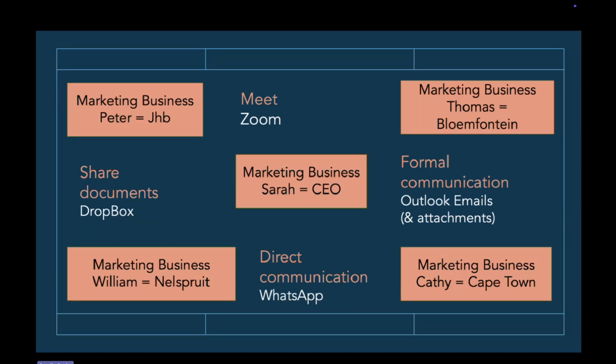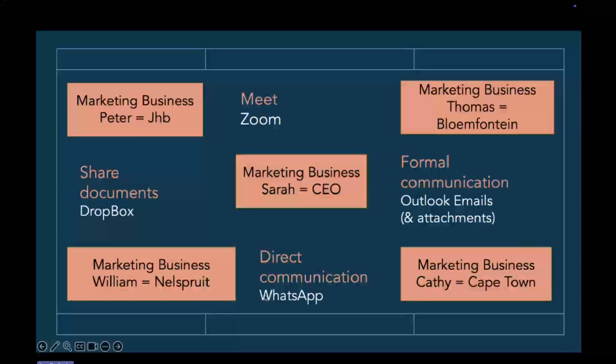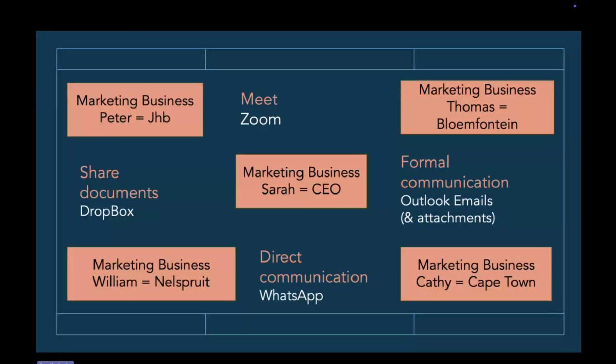So what if you can have a team, the business name in Microsoft Teams, where you can do all of this at the same time, apart, of course, from emails, that is a formal communication. Because you can chat with one another instead of on WhatsApp. You can meet in Teams. You can share documents in OneDrive. So it's all in one app with different options of different apps altogether.